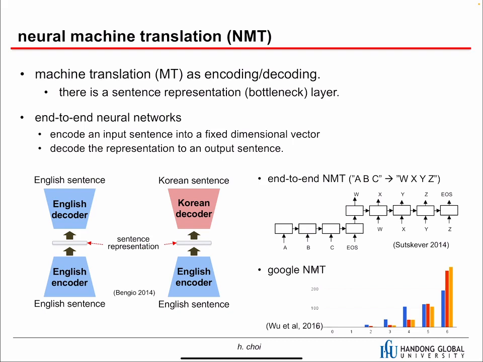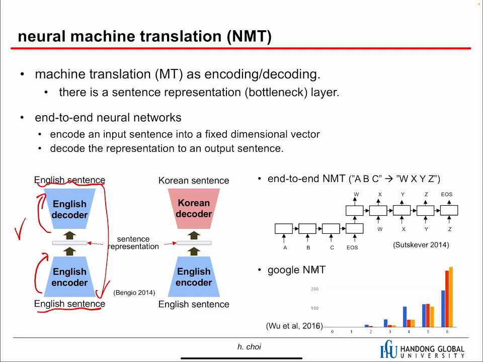But anyway, since 2014 or so, people started thinking of machine translation as encoding and decoding. If you look at this figure, we have an English sentence that we can encode and then decode. It's like an autoencoder. Encoding and decoding, so the output should be the same as the original input sentence. This is a sequential autoencoder.